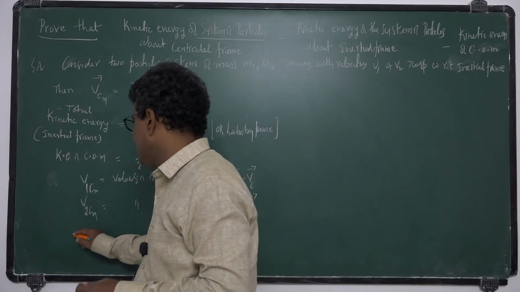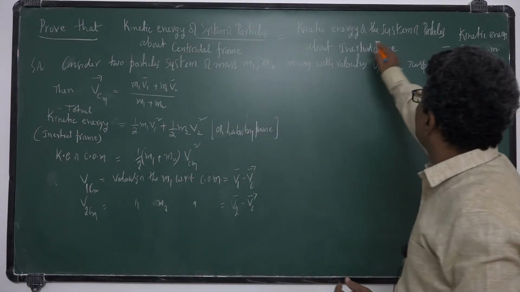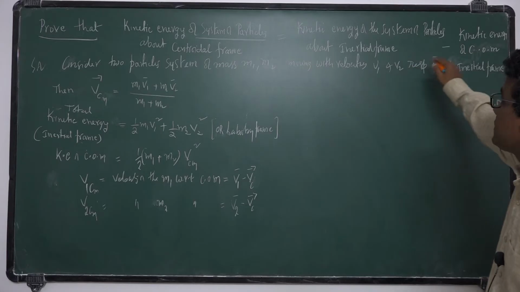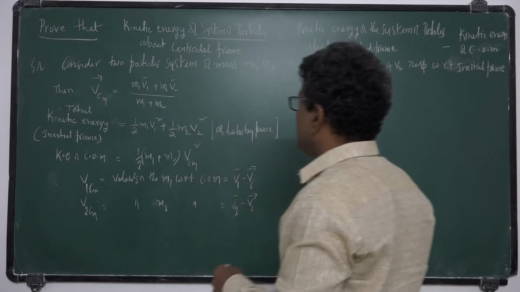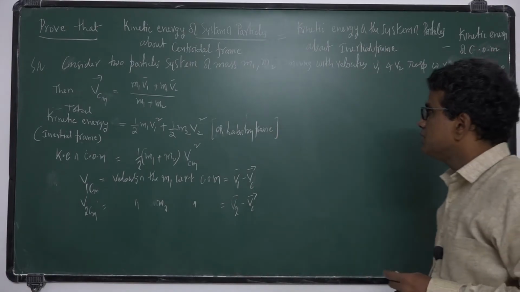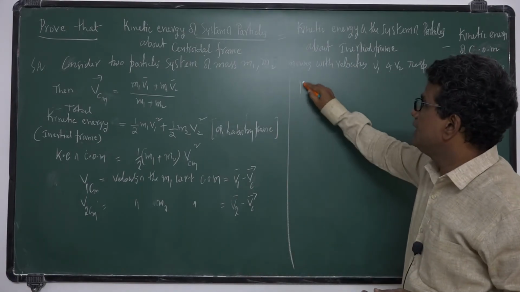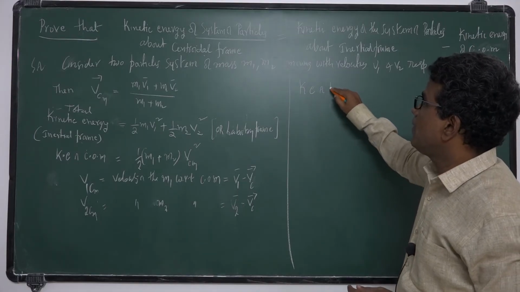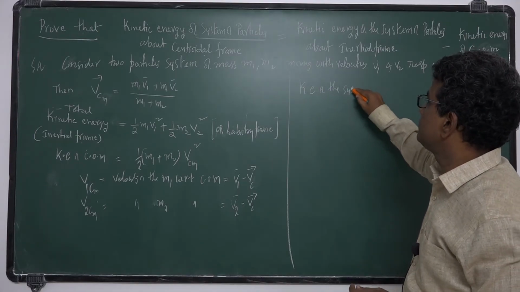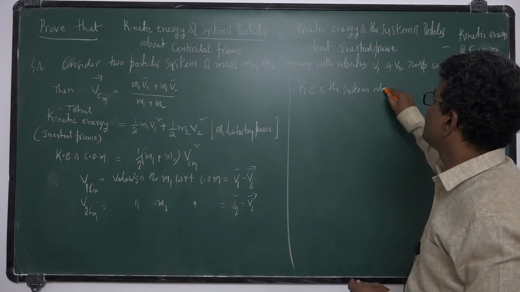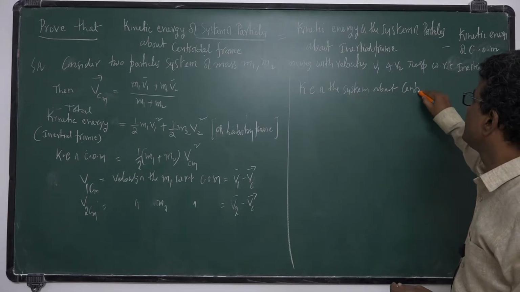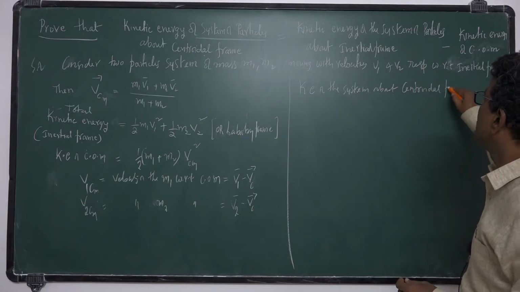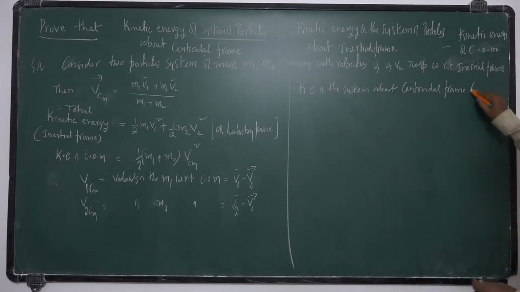We have the kinetic energy of the system of particles about inertial frame. We want the kinetic energy of the system of particles about centroidal frame, that is about center of mass.